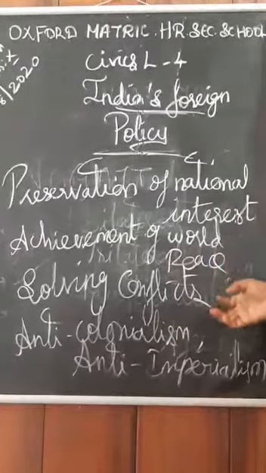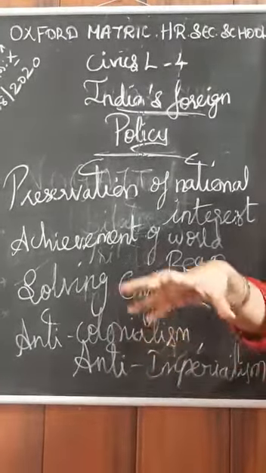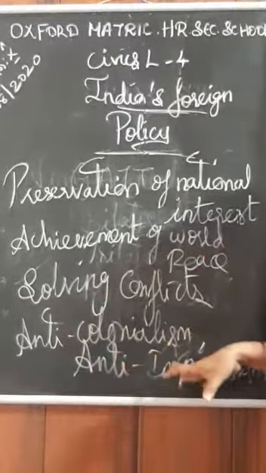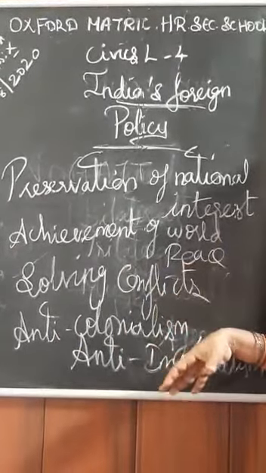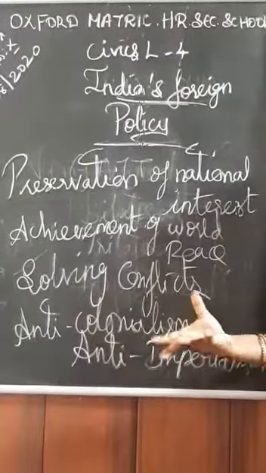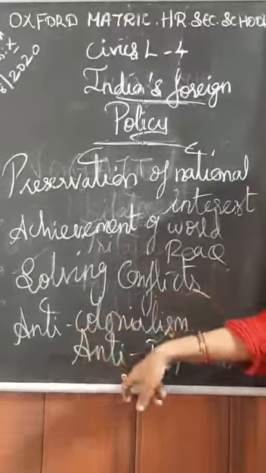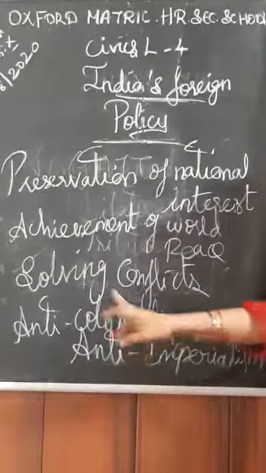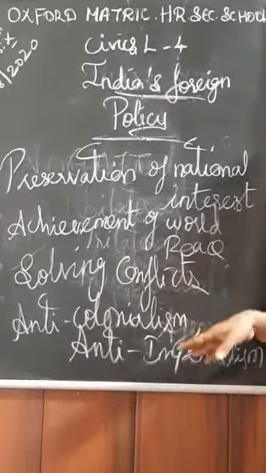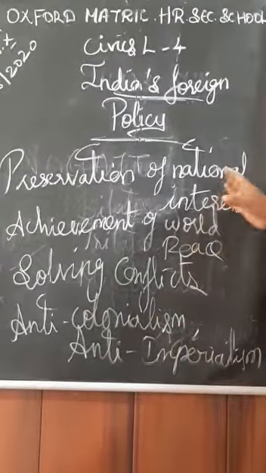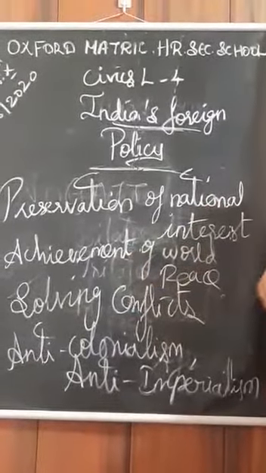Anti-colonialism, anti-imperialism and anti-racism. Colonialism means what? We are occupying another country. That is called colonialism. Imperialism is the same thing. We are showing our power to another country. But that should not be there, it should be avoided. I said anti, and anti means opposite. We should follow anti-colonialism, anti-imperialism as well as anti-racism. That only we should follow. That alone we have taken as a pledge, that means to adopt in foreign policy.